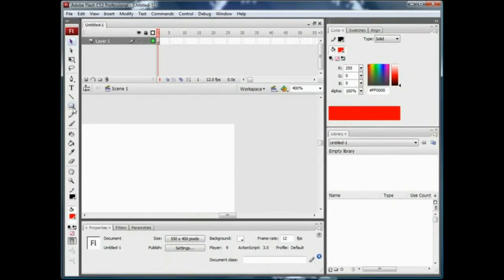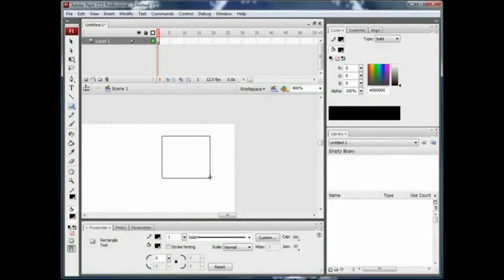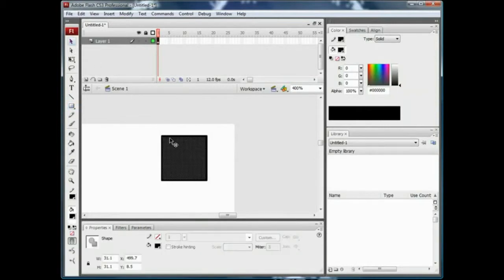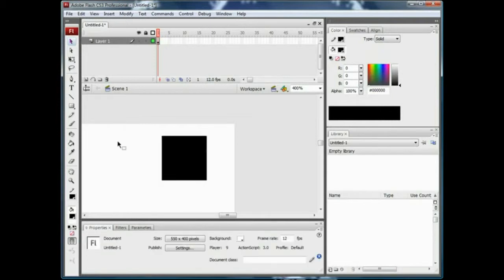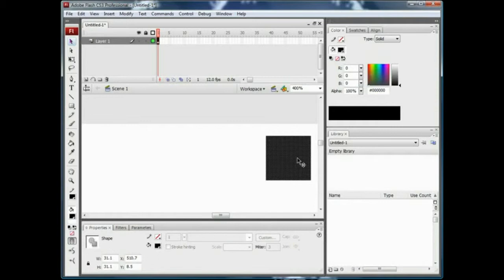I'm going to draw out the first one with my rectangle tool, make it black. This is just going to be basically a square. That's plainly all it is. And I'm just going to delete the lines. Whoops, right there. And now that I've deleted my lines, I have basically our stop button right there. All it is is a square.